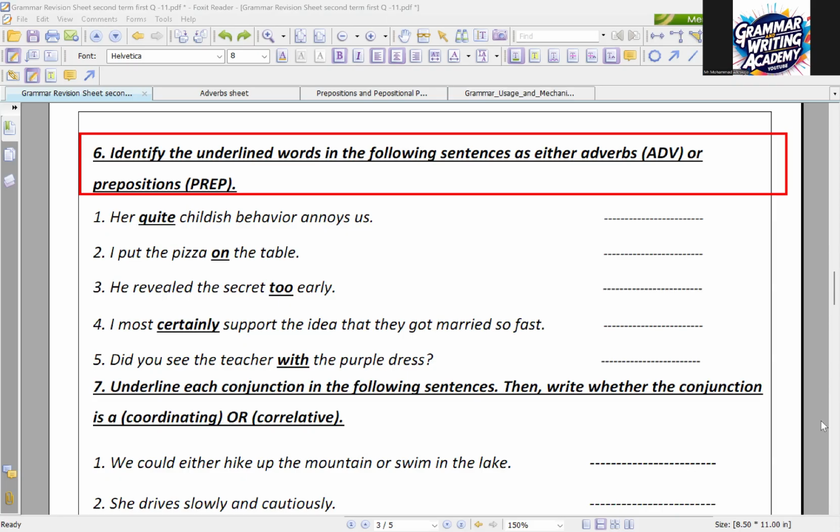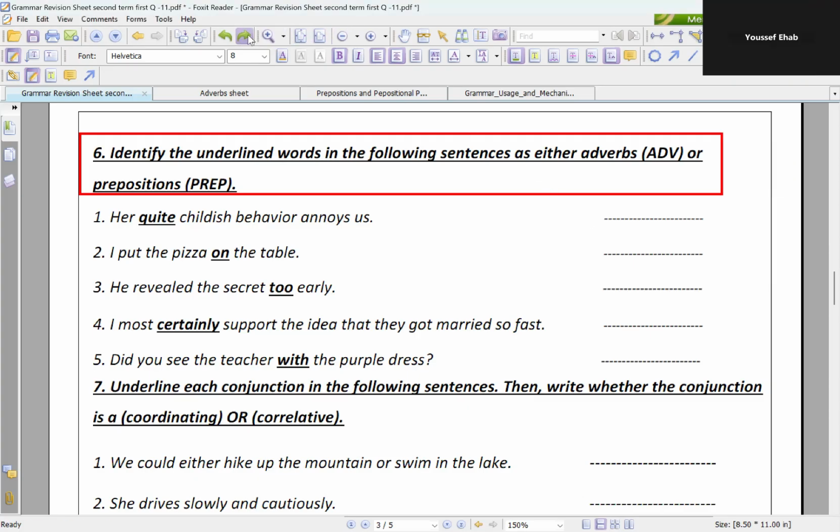Moving to another one. Number 2. I put the pizza on the table. Good. On what? On a preposition. I know, but here I'm asking you a question. I put the pizza on what? On the table.